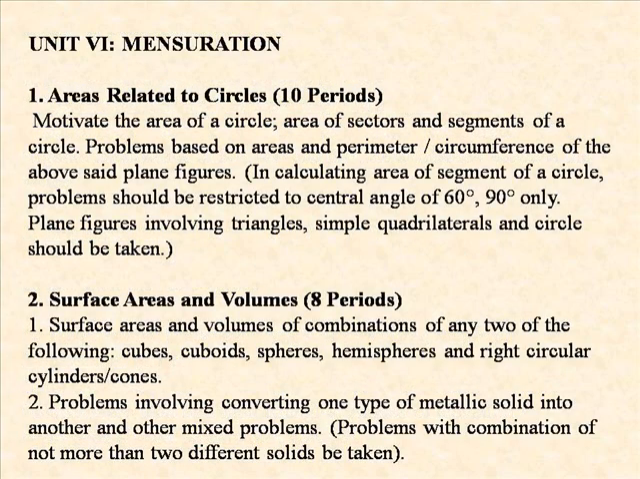Unit 6, that is mensuration. In mensuration you have 2 topics, that is areas related to circles, and here are the remaining portions of it. And the second one, surface areas and volumes. Only the frustum of the cone, that is the last part, has been removed, and the others remain the same. You can see.